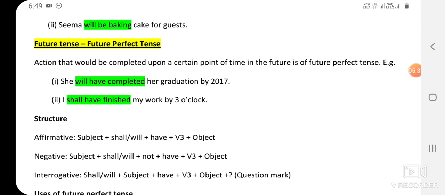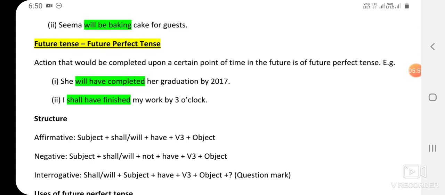For the near future, the action will be completed upon a certain point of time. I shall have finished my work by 3 o'clock. Means by 3 o'clock in the afternoon, I shall have finished my work.